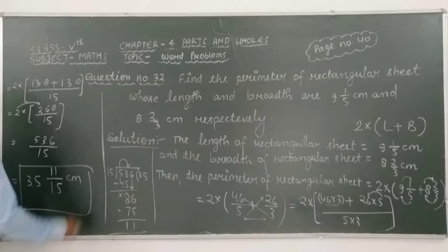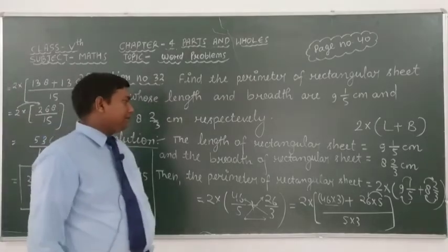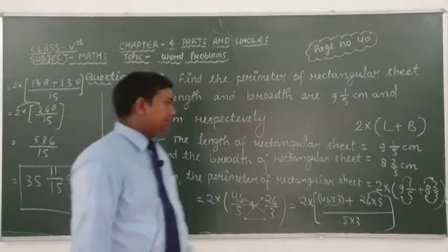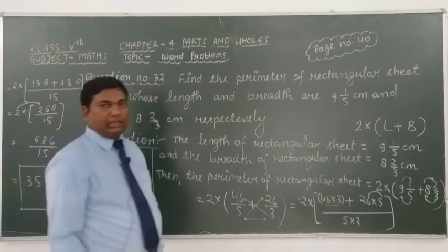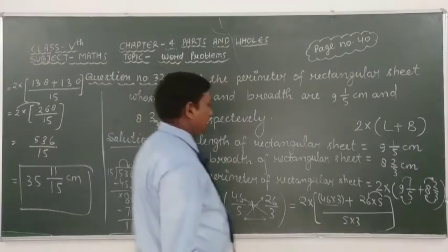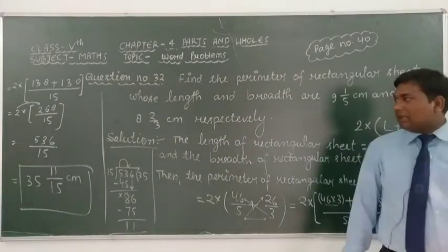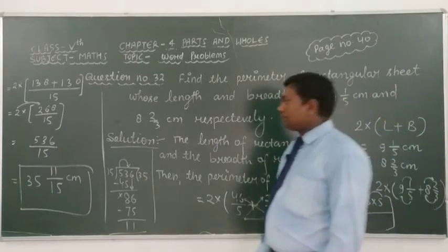Okay friends, it means that the perimeter of given rectangular sheet is 35 whole 11 over 15 centimeter. Understand? If you have any doubt in this question, please ask me. Now read this.